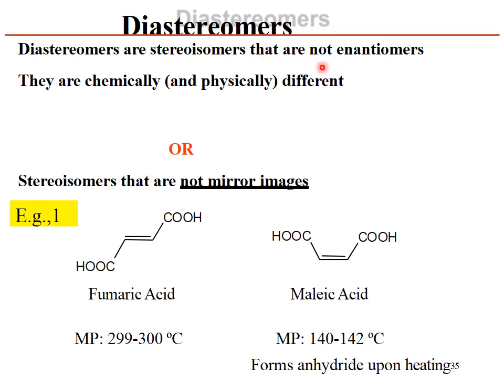Fumaric acid and maleic acid have different melting points, which means diastereoisomers have different physical and chemical properties, while enantiomers have the same physical and chemical properties. That's why it's very difficult to isolate or separate enantiomers, and very easy to isolate or separate diastereomers.